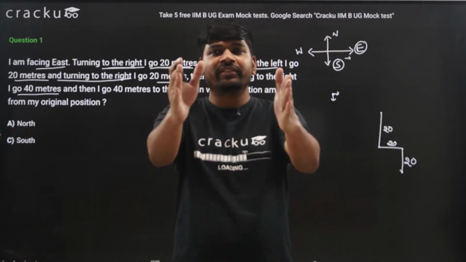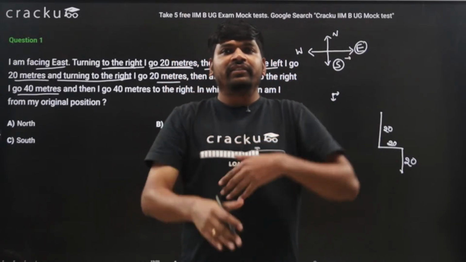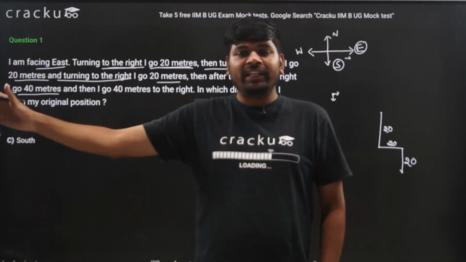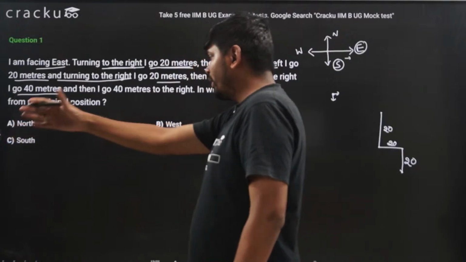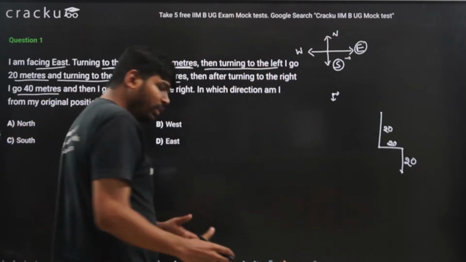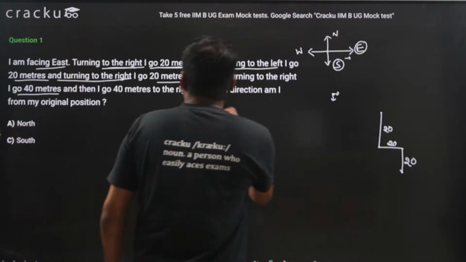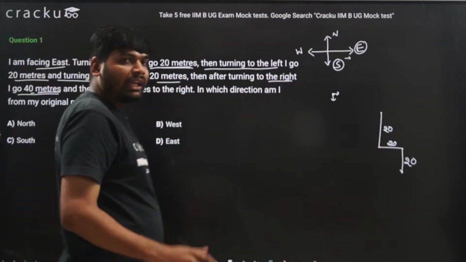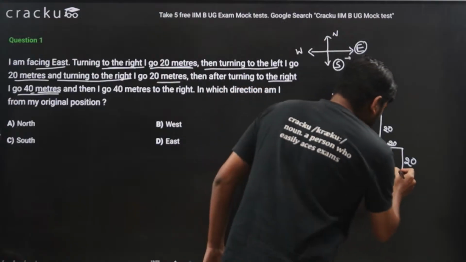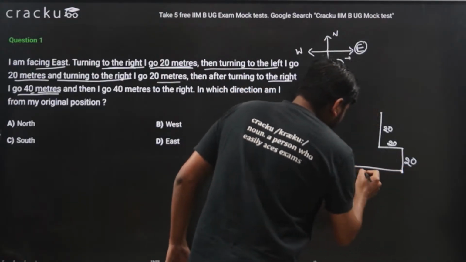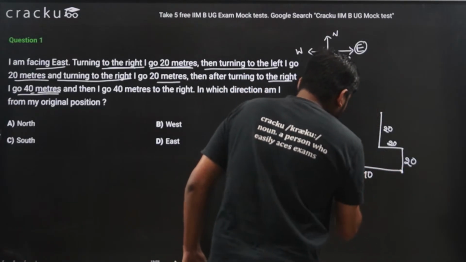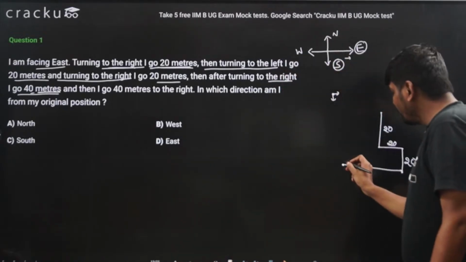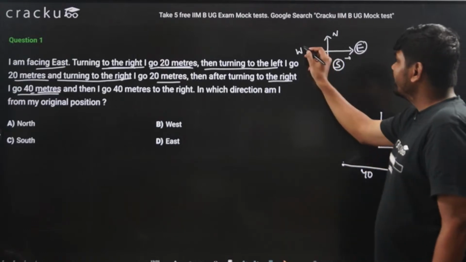That is this direction. This is south. So now if I take the right, I will move to the west direction. How much distance did I cover? I covered a distance of 40 meters. So this is 40 meters. Once I reach here, in which direction am I facing right now? If you look, I am facing this direction. This is west direction.